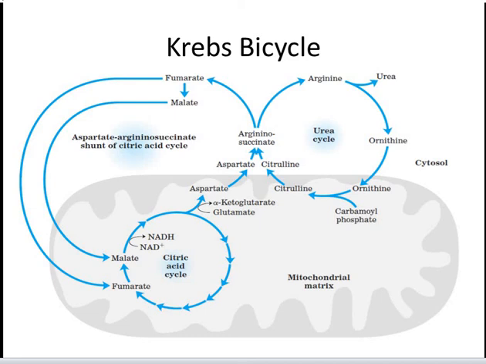The fumarate generated in cytosolic arginine synthesis can therefore be converted to malate in the cytosol, and these intermediates can be further metabolized in the cytosol or transported into mitochondria for use in the citric acid cycle. Aspartate formed in mitochondria by transamination between oxaloacetate and glutamate can be transported to the cytosol, where it serves as nitrogen donor in urea cycle reaction catalyzed by argininosuccinate synthetase. These reactions making up the aspartate-argininosuccinate shunt provide metabolic links between the separate pathways by which the amino groups and carbon skeletons of amino acids are processed.